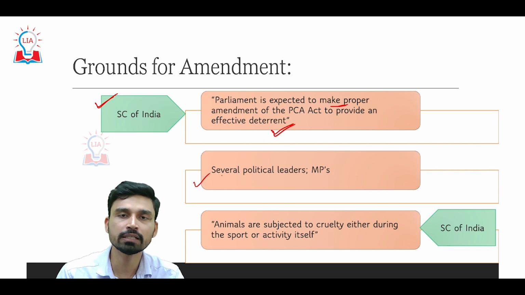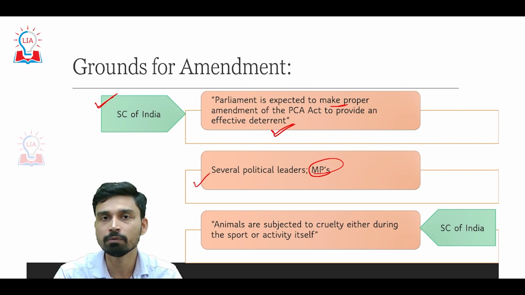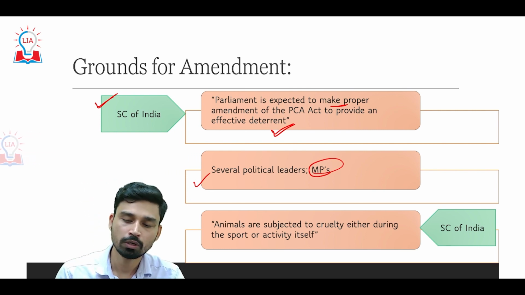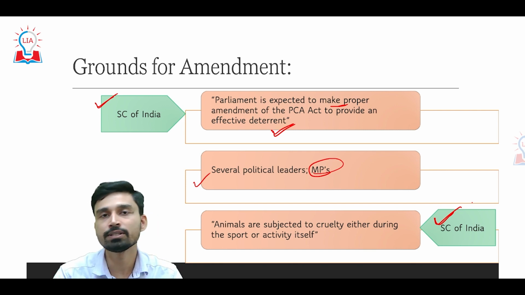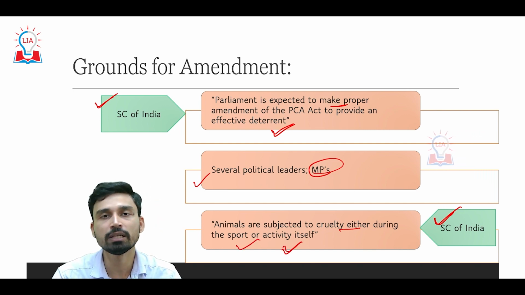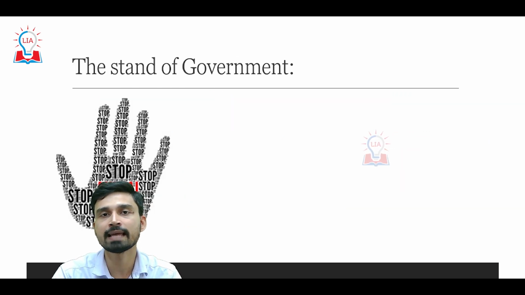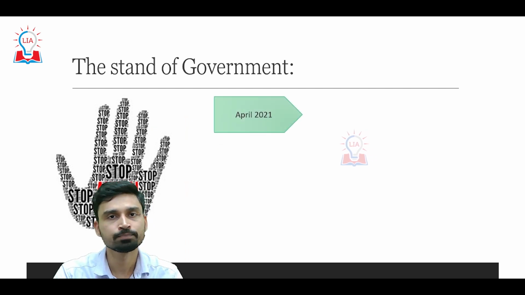Similarly, for the past few years, several political leaders, including several members of parliament themselves, have been trying to introduce private bills in this regard. Also, in recent times, the Supreme Court of India has referred to animals being subjected to cruelty either during a sport or activity itself. So the government should come up with a new legislation or introduce necessary amendments in the existing provisions. These were the grounds on which the government has acted and tried to amend the provisions.